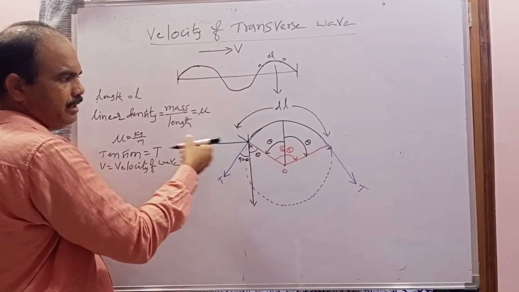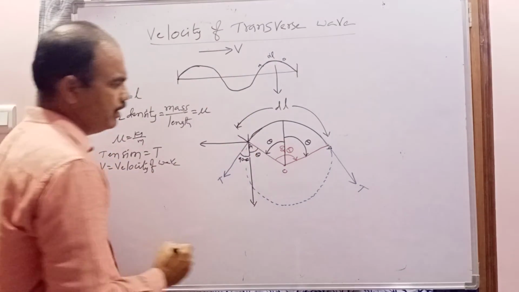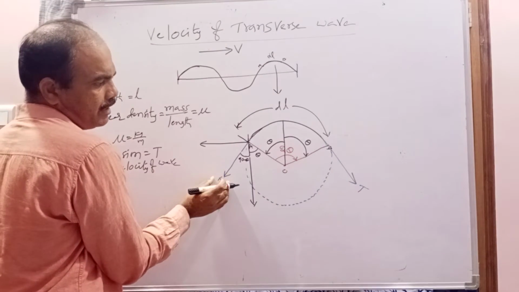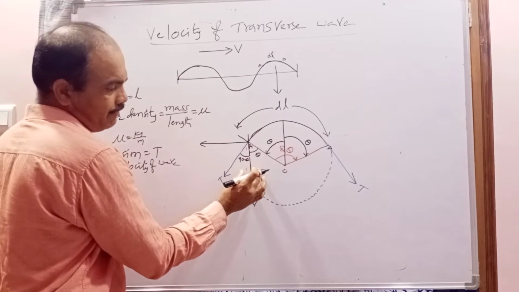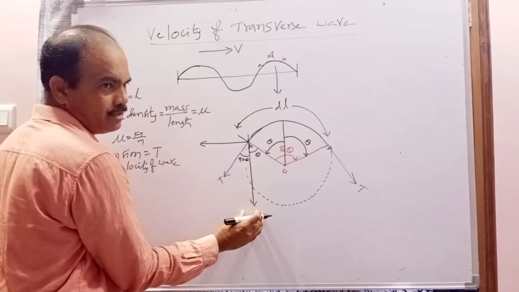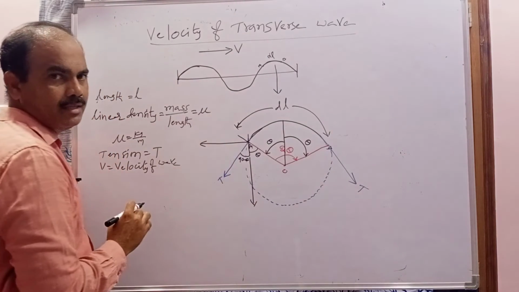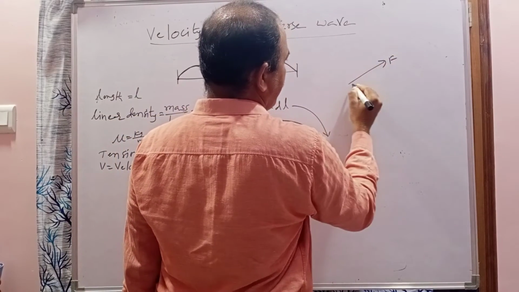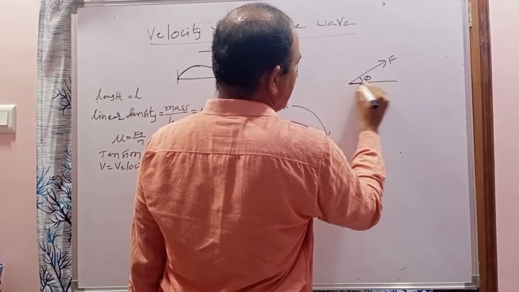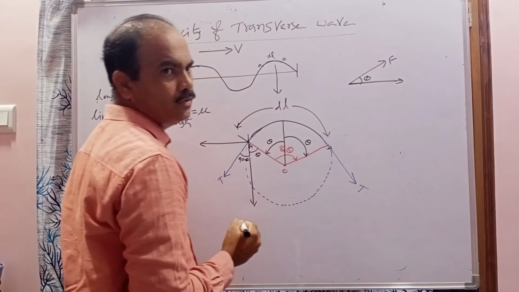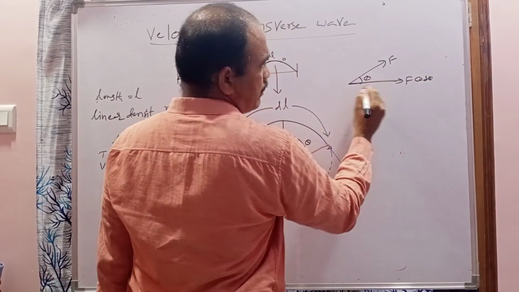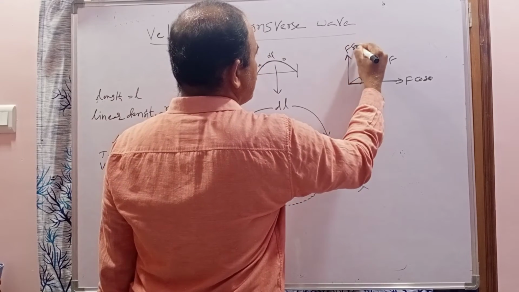For a force making some angle, in that direction you get the cos, and in the perpendicular direction you get the sine. For example, if a force F is making theta with this direction, when it is resolved into 2 components, this component becomes cos theta and this component becomes sine theta.